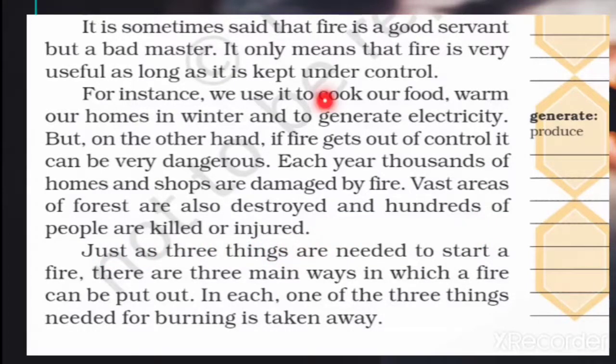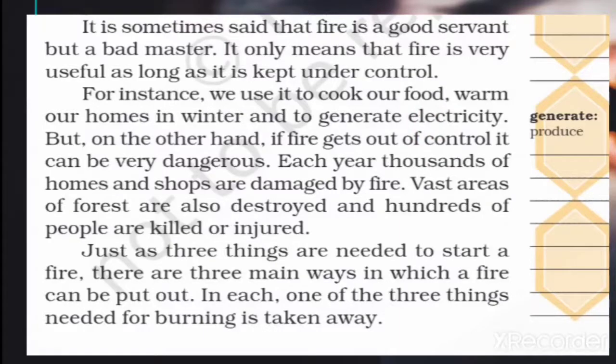Now here are some examples given of how it's a good servant and how it's a bad master. We use it to cook our food, yes. We love to eat delicious food, yes students? This delicious food is created because of fire. We use fire to cook it. In our home, rice and everything is there, but if we don't know the use of fire, how can we cook it?